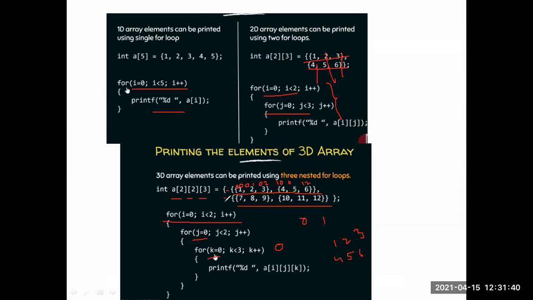Then it will move to a of 1, that is nothing but the second array. In this second array, 0, 0 means it will print 7, next 8, next 9, next 10, 11, 12. So in this way you will print the elements of the multi-dimensional or three-dimensional array.